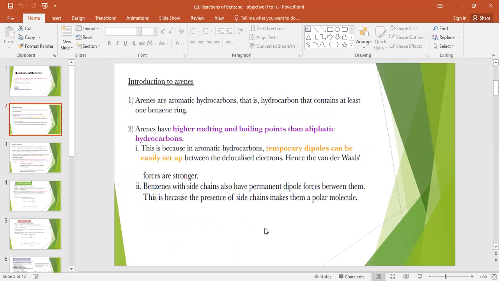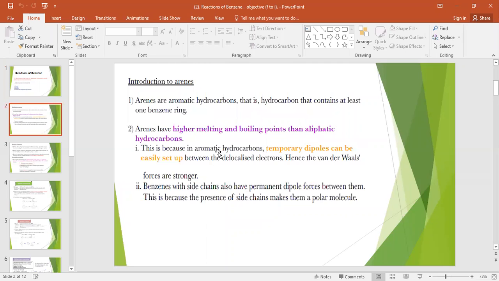Let's see, we want to discuss what arenes are. Arenes are aromatic hydrocarbons, that is, hydrocarbons that contain at least one benzene ring. They have higher boiling point and melting point than aliphatic hydrocarbons.